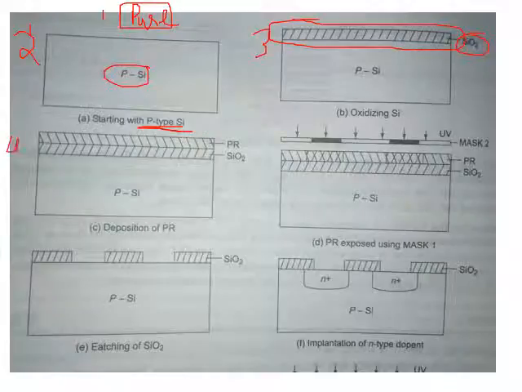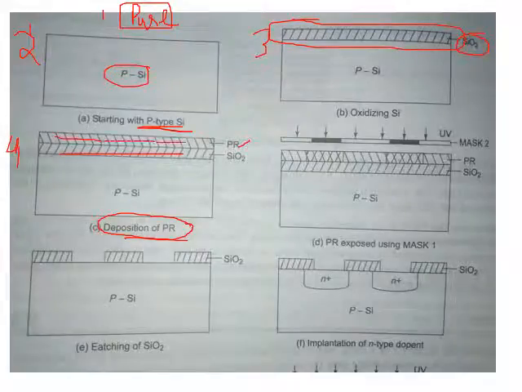What is the fourth step? After oxidizing it, we will apply photoresist, that is deposition of photoresist. PR is photoresist. The other day I had explained to you what is photoresist. So today you will come to know something extra about photoresist. What is that actually, photoresist? Okay, so it is one material which helps us in the further steps of manufacturing. How it helps, we'll come to know now. Okay, so deposition of photoresist is the fourth step. So after applying silicon dioxide, we have applied photoresist over it, right?